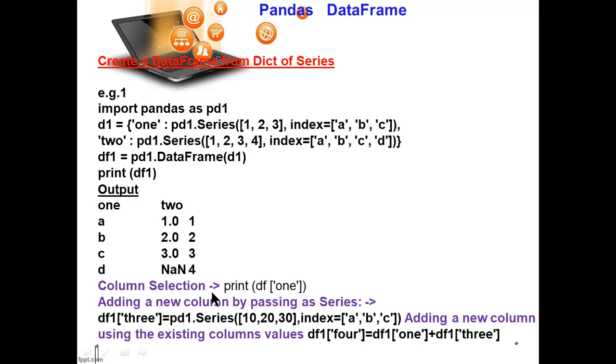So here, column selection with the arrow pointing to df1, and adding a new column by passing a series, this is indicated. So df3, this line is another way you can add a new column. After this line, then you can print it. After the third line you can add this line also, and you can run it.